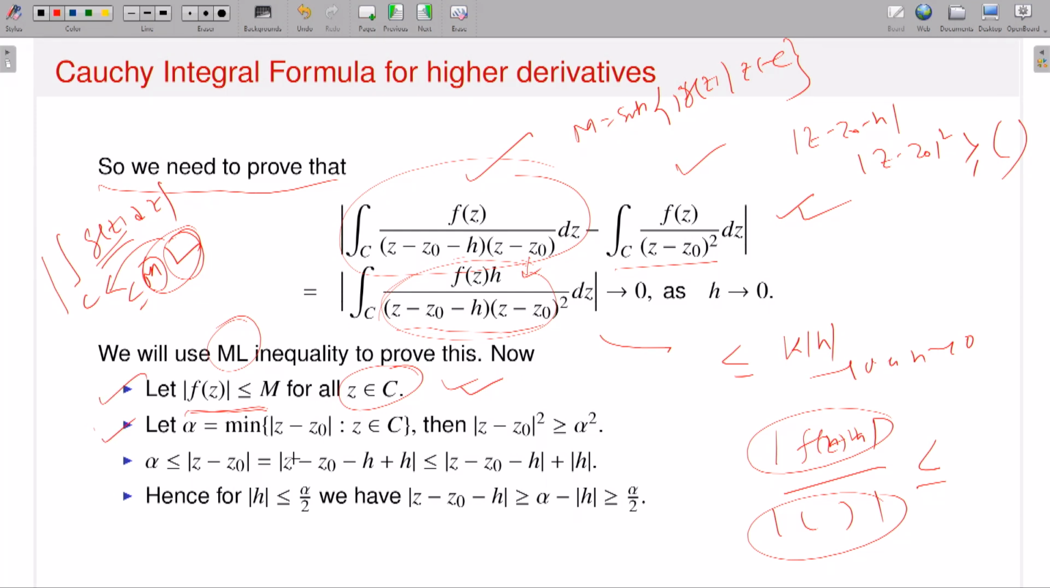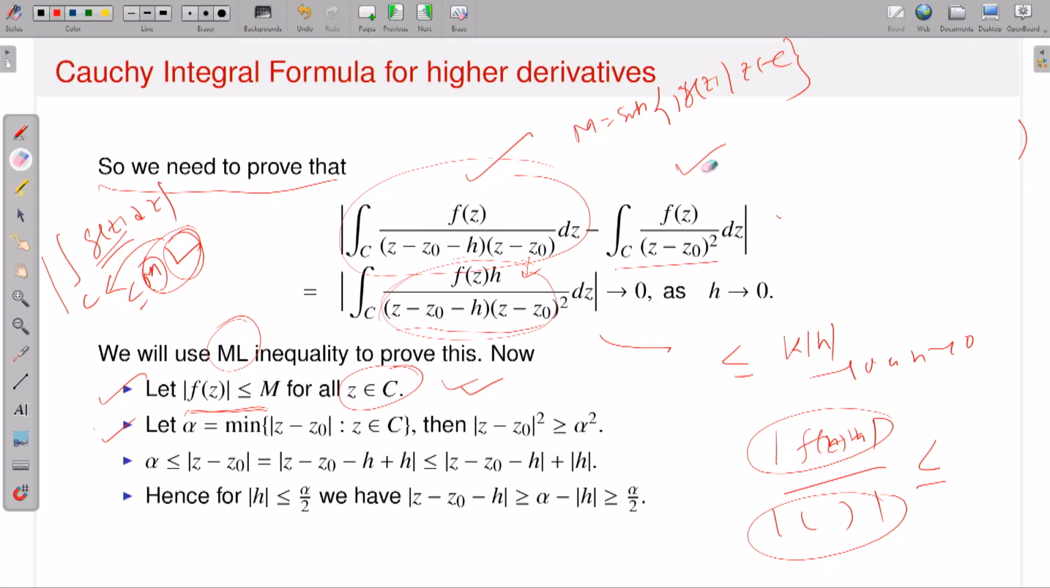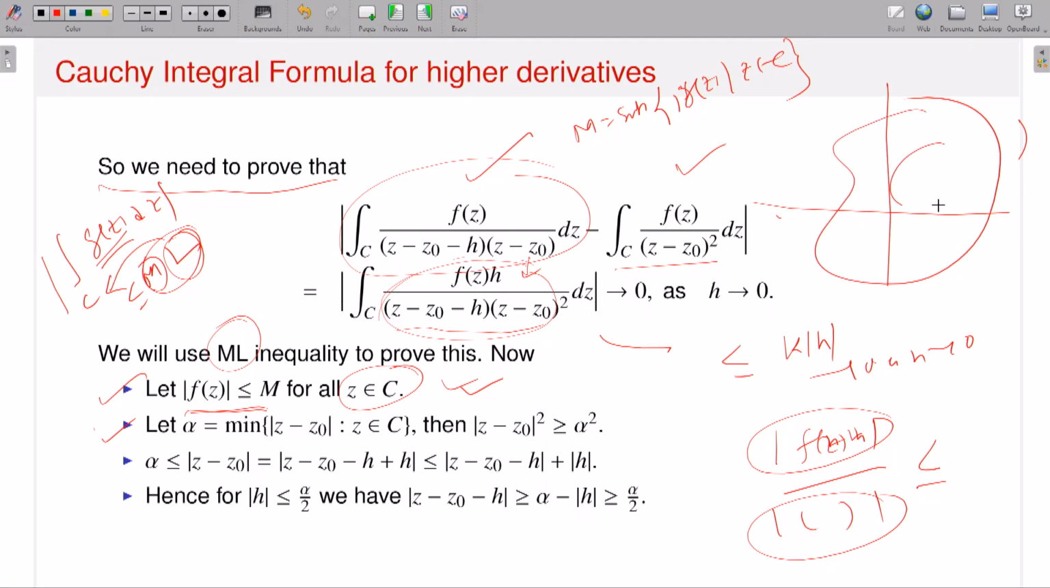Second one is what I will do. If I draw a picture, you will see. So this is my picture. Suppose this is my domain, this is my C, right? This is my C. This is Z0, and this is some Z0 plus H, right? So what will happen? Since C is a simple positively oriented closed contour and Z0 and Z0 plus H are sitting inside, I can take a distance from Z0 to any point of C, because Z0 is interior to C. That's exactly what I am doing.